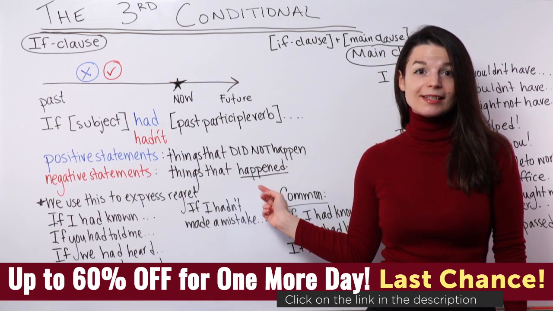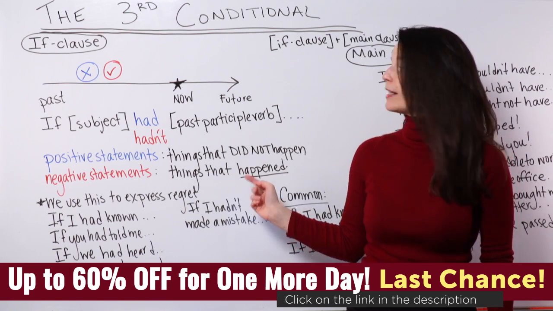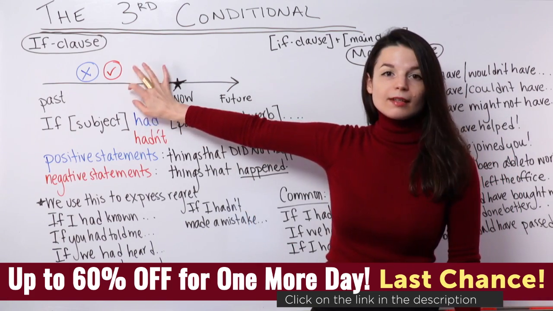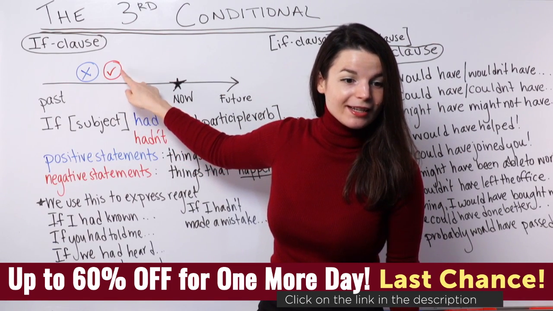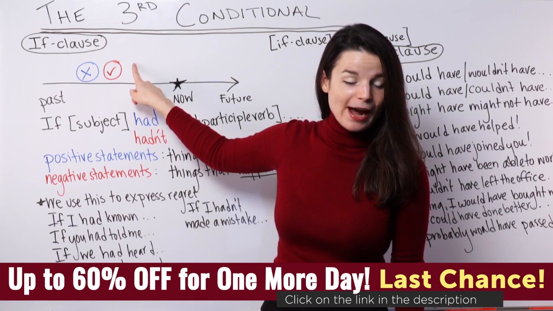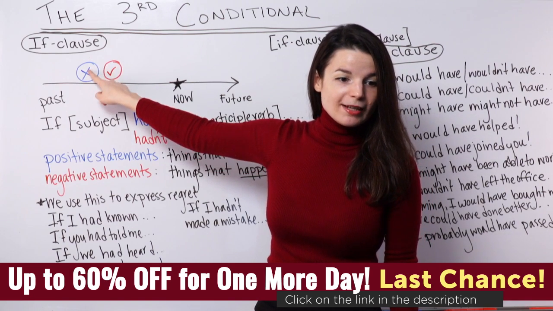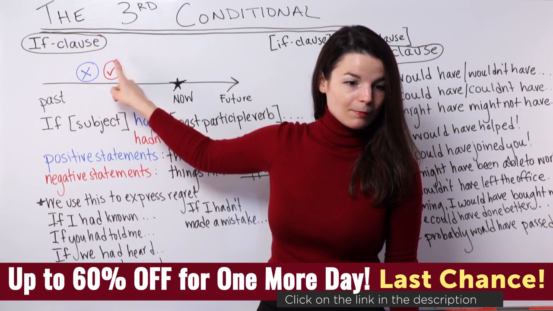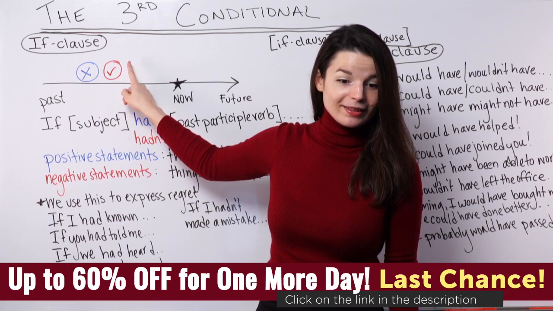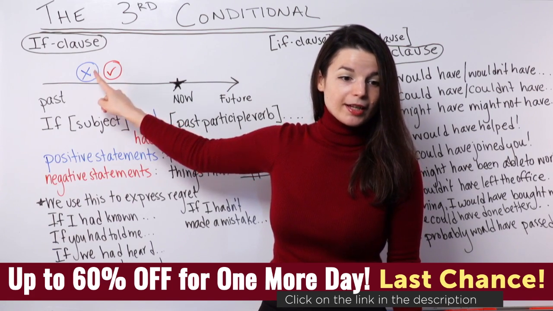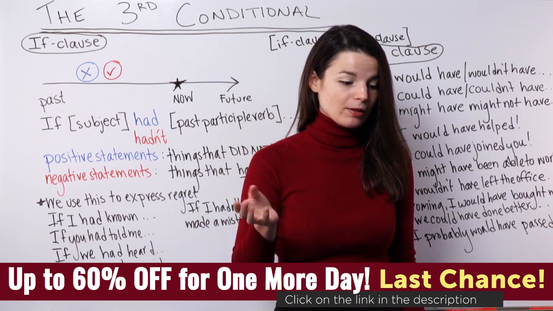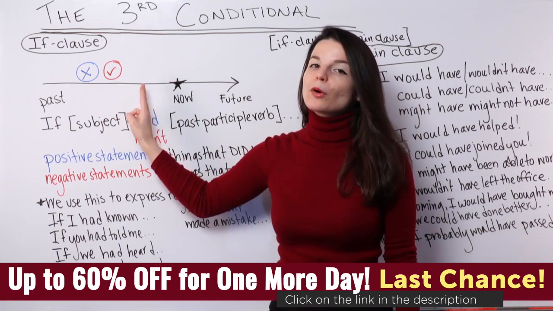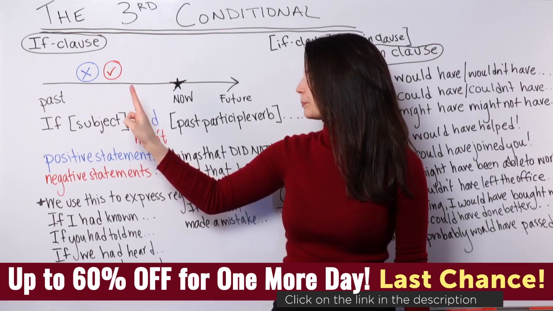This is true. This is something that actually happened in the past. So on this timeline, I've marked this with a red check mark to mean yes. So this thing actually happened here. So positive did not happen. Negative did happen. This actually happened. So please keep this in mind. This might seem like the opposite of what you think, but this is an important point for this lesson.